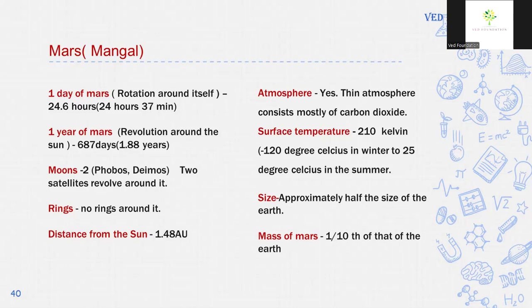Mars has no rings around it. Distance of Mars from the Sun is 1.48 astronomical unit.